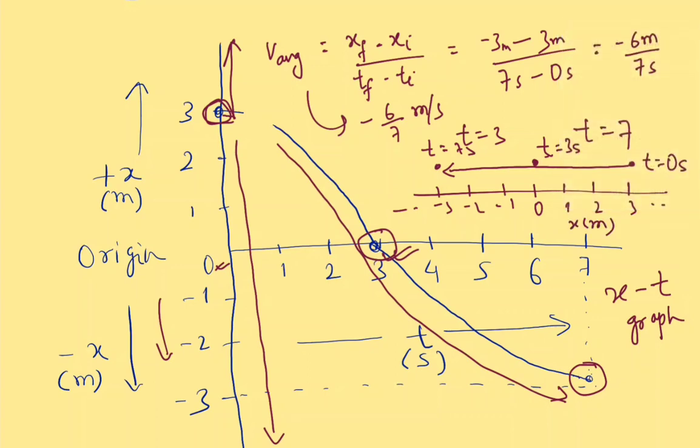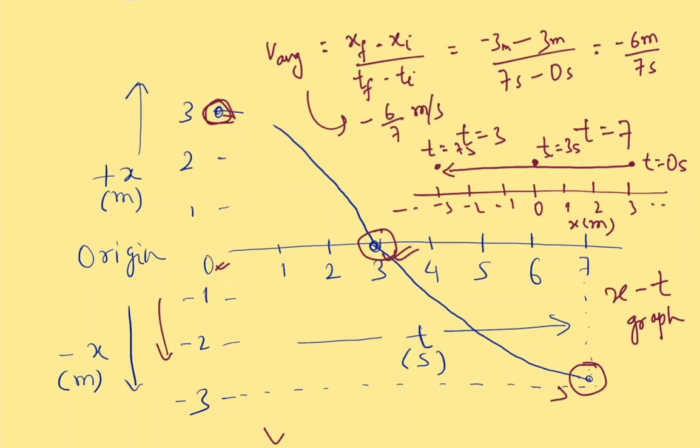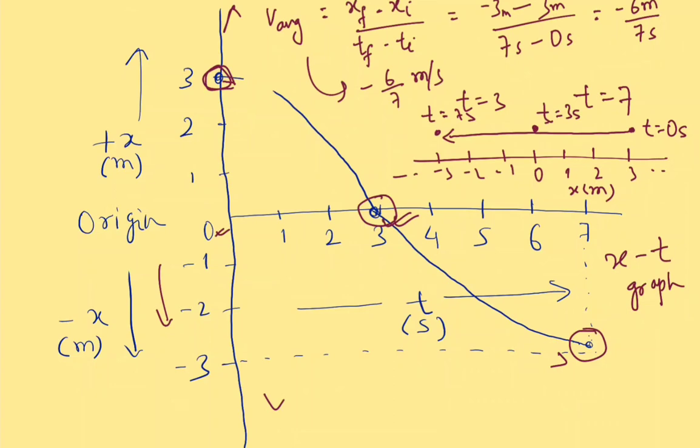Fine. So now we take these 2 points. This is the initial point Ti, and this is Tf. We draw a straight line connecting these two, and the average velocity will be the slope of this line.